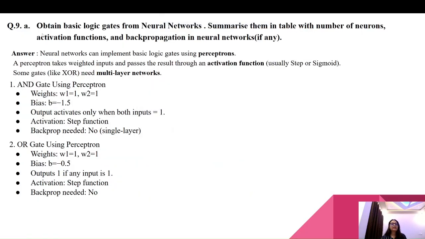Question number 9, A part: obtain basic logic gates from a neural network. Summarize them in a table with number of neurons, activation function, and backpropagation in neural network, if any. Answer: neural networks can implement basic logic gates using perceptrons.